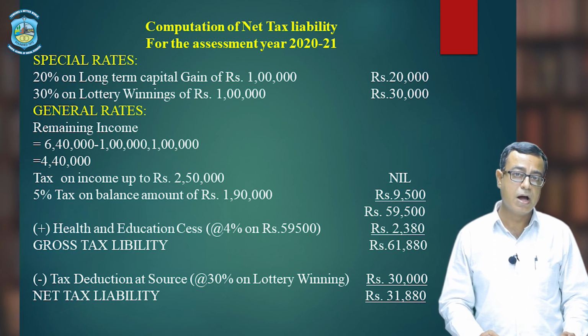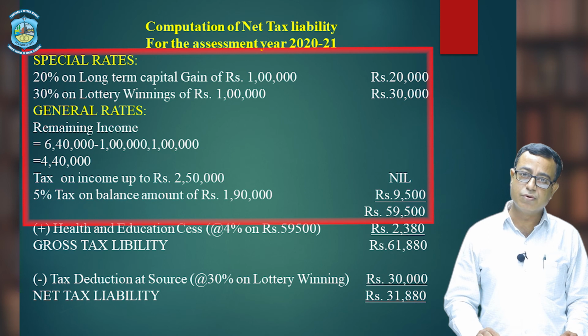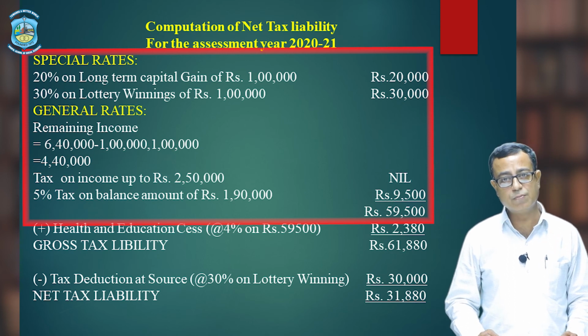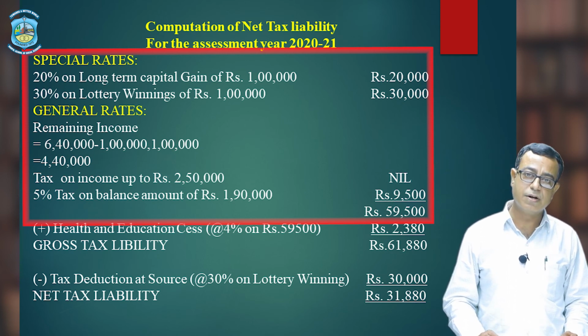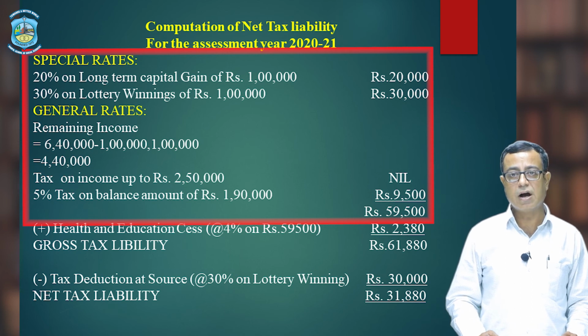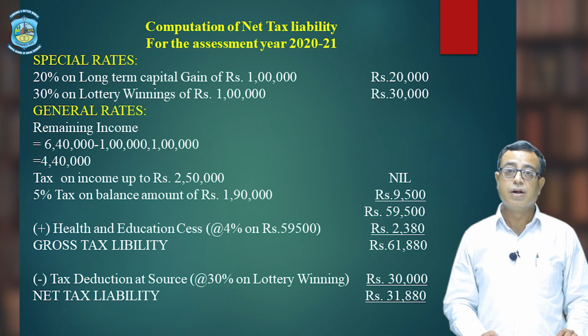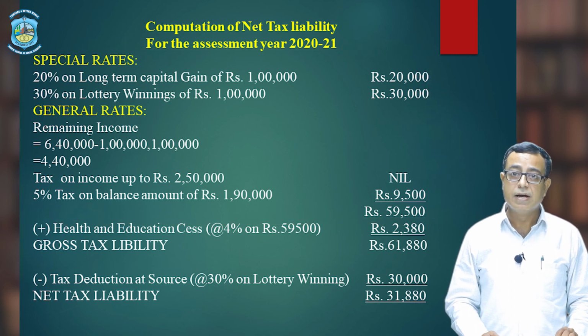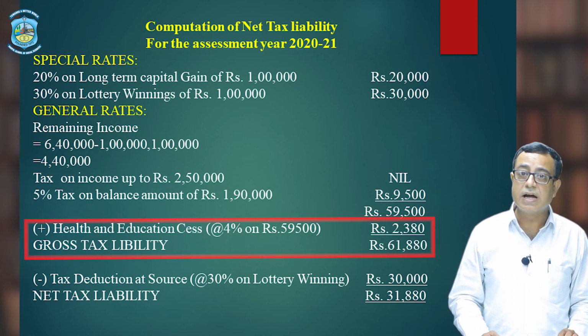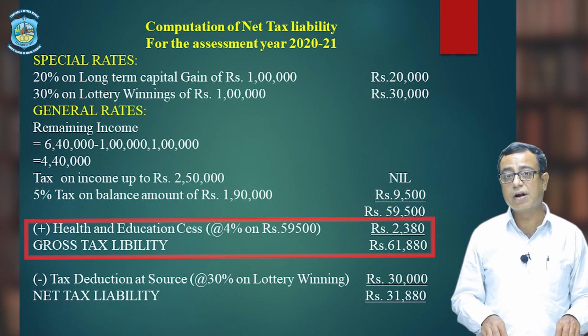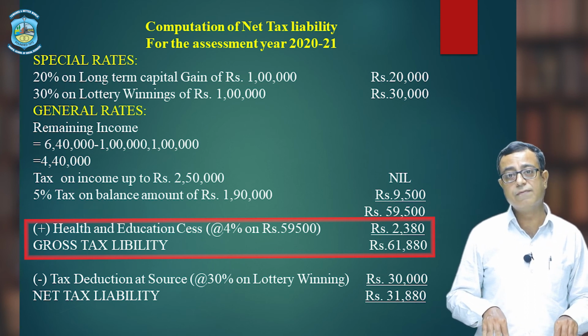In that way, we have total tax liability of Mr. Sharma, LTCG 20,000 rupees, casual income 30,000 rupees, balance income 9,500, total tax amount is rupees 59,500. Now, we have to add health and education cess at the rate of 4% on this workout figure 59,500.